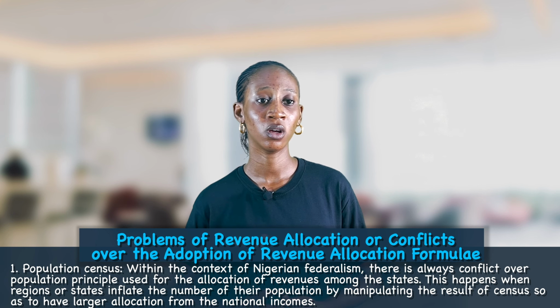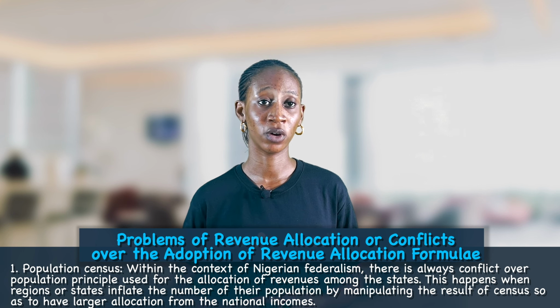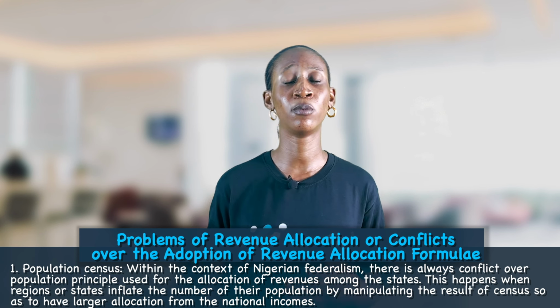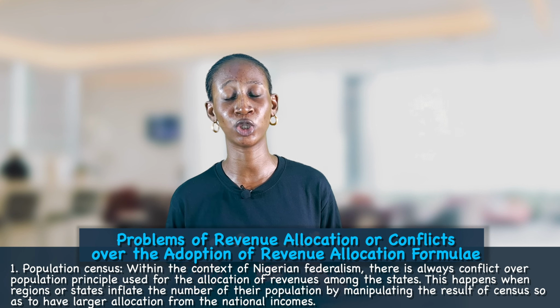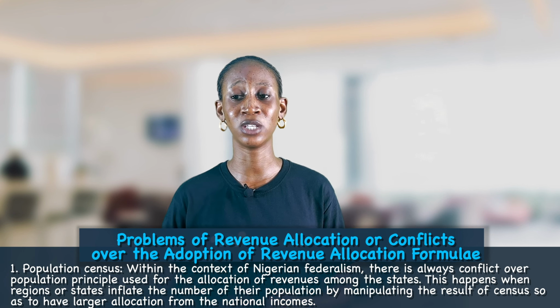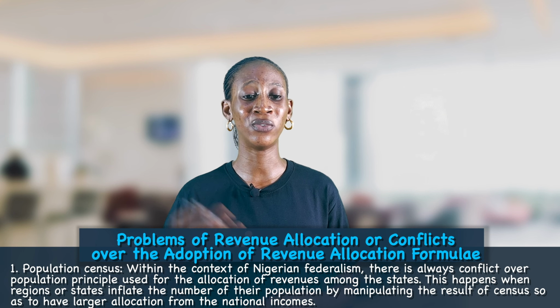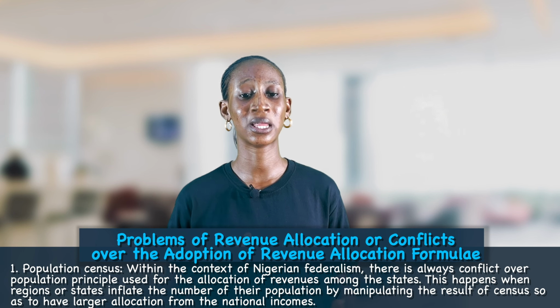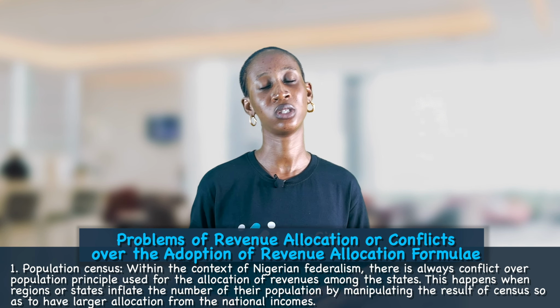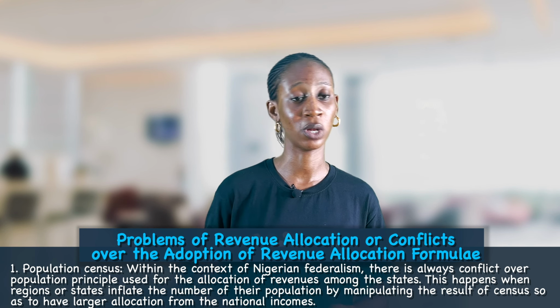So this is one of the problems of revenue allocation in Nigeria, because when they use the population principle to allocate resources in the country, states begin to inflate the number of their population so that they can receive a larger allocation from the national income. So this is one of the problems of revenue allocation.